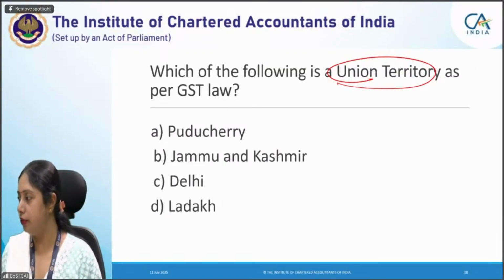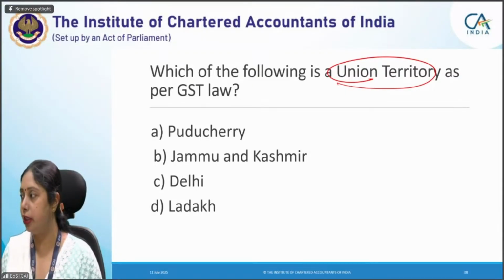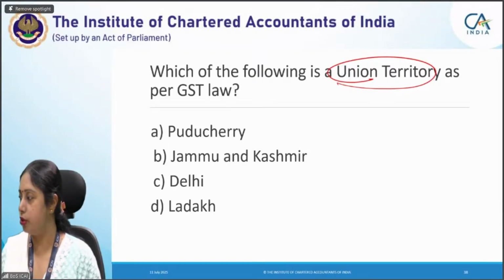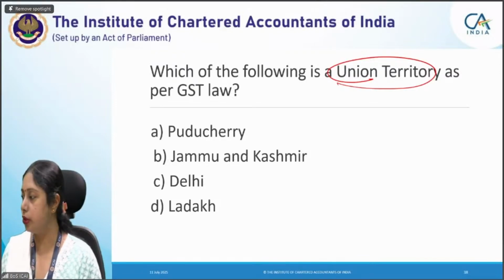Anil, are you answering for this particular question or for the previous question? Okay, Soumya, you were reiterating the section. Yes, section 7(1)(b) was there. Khushi is giving an answer for the previous question. I think all of you are giving answers for the previous question only. For this particular question, okay, Miss Pooja, you are right in this question.